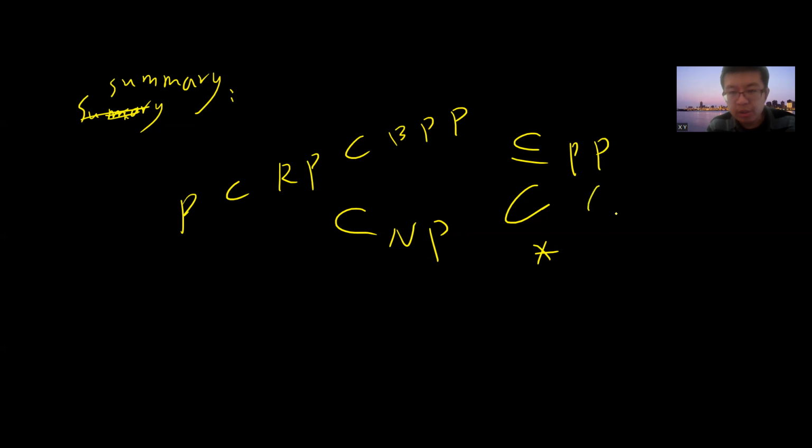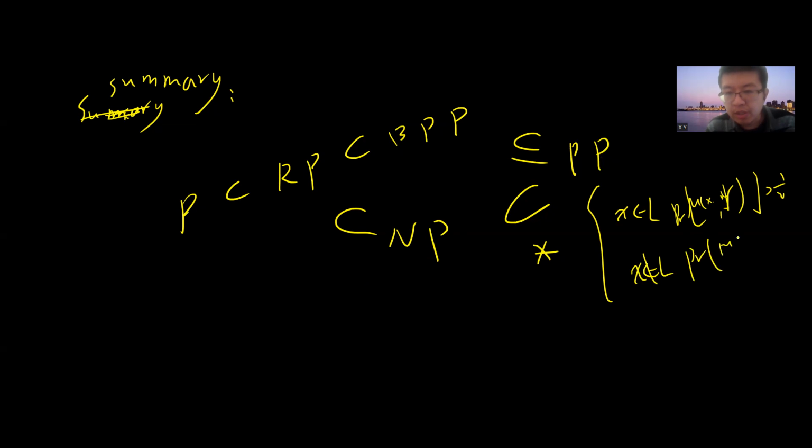So PP is: if x belongs to L, the probability that M of x, R outputs 1 is greater than half. If x does not belong to L, then the probability that M of x, R outputs 1 is less than or equal to half. Okay, so in this case you don't have the error amplification, but yeah.